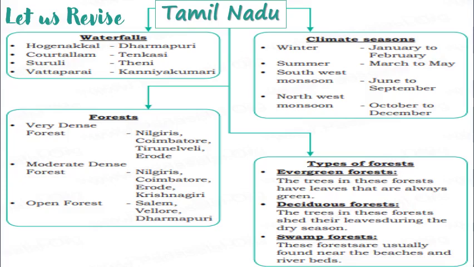The second heading, climate and seasons. Winter is January to February. Summer season is from March to May. Southwest monsoon season is from June to September, and northeast monsoon season is from October to December.